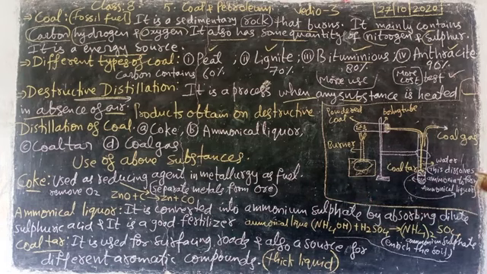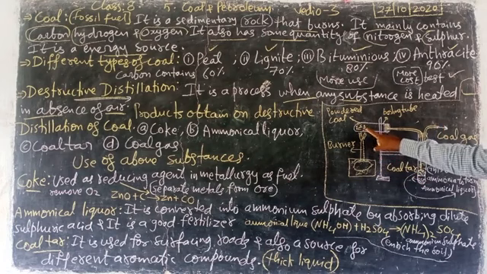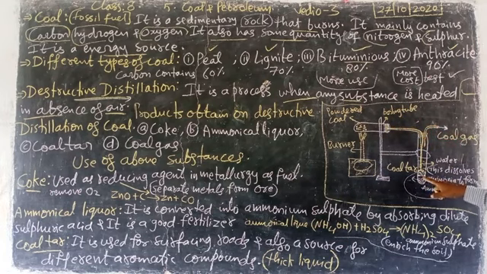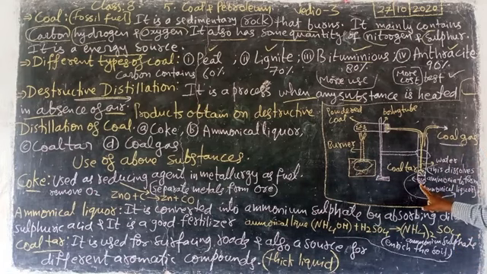Look here. Very clearly this is coal gas, which is going up. While burning, this powdered coal is boiling and one gas is coming downside of it. When that gas is dissolving in water, automatically coal tar is stored downside. Again upside one gas is going. That gas is called coal gas. Downside stored material is called coal tar.